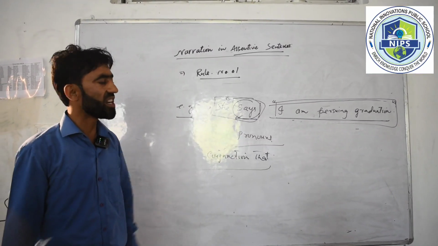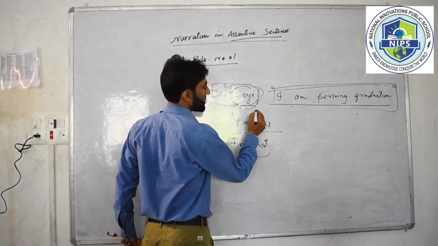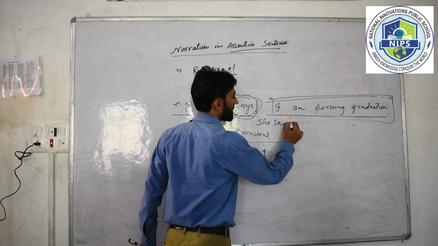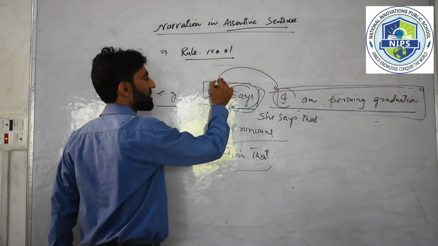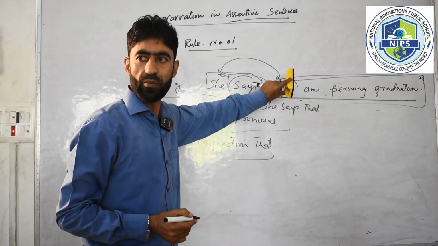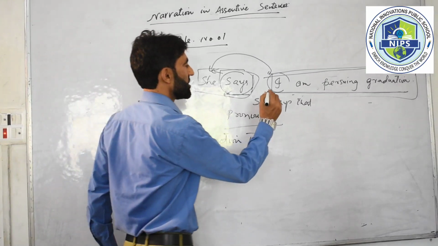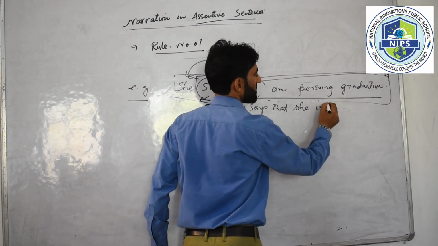However, the pronouns will change and the conjunction is inserted. So we will make it as indirect narration. It will be like this. She says that. Who is this I here? Yes, it is the subject she here. So this I will change. That is first person singular pronoun. It will change according to the subject in the reporting verb. She says that she was, no, she is.